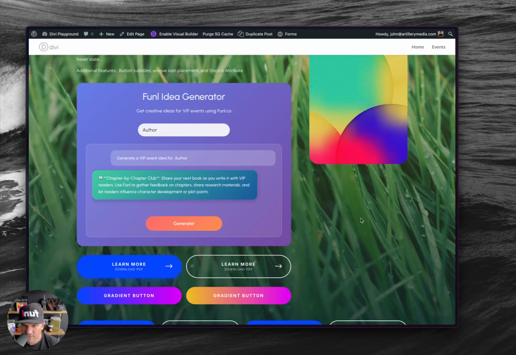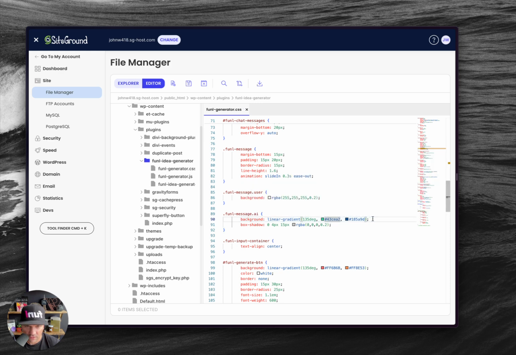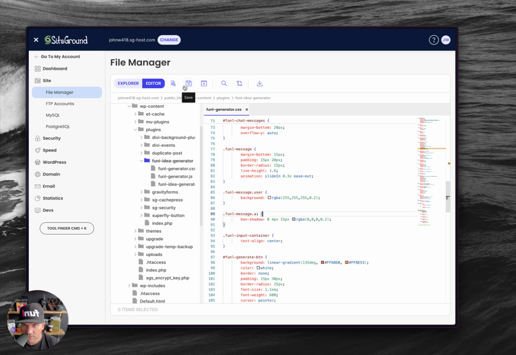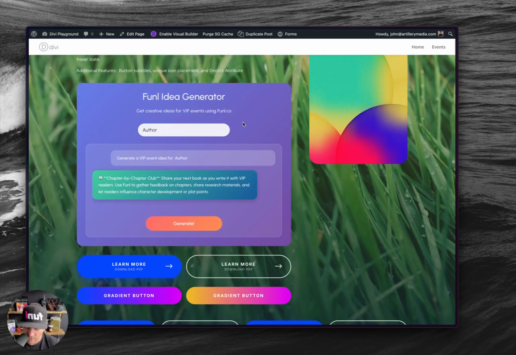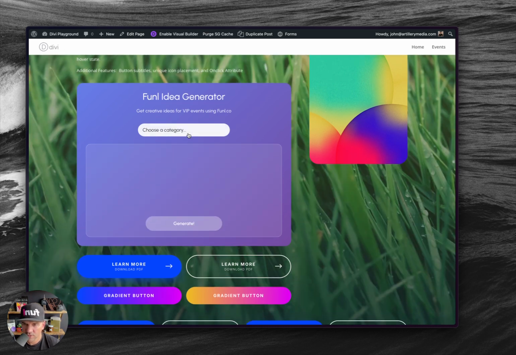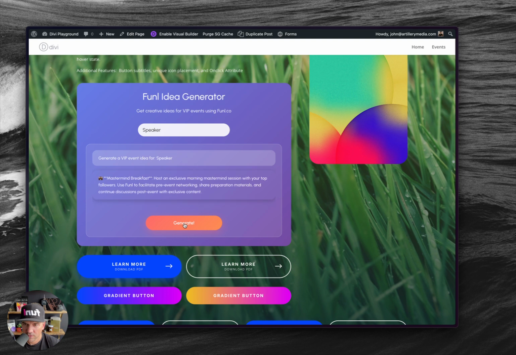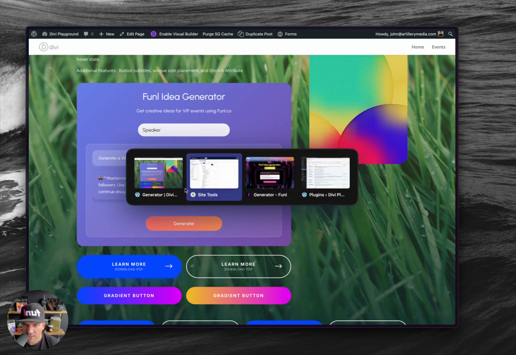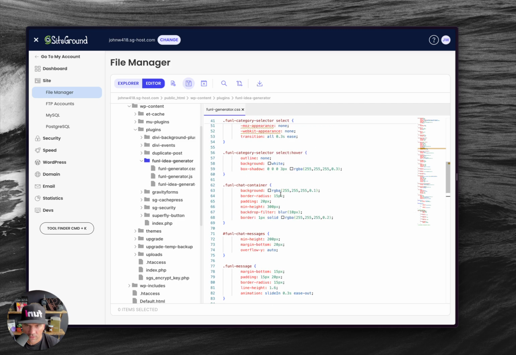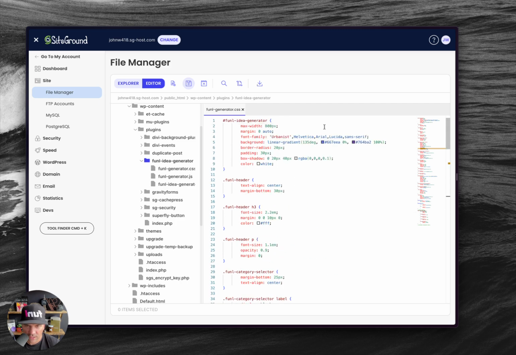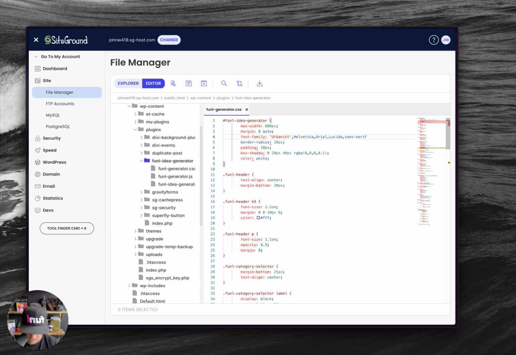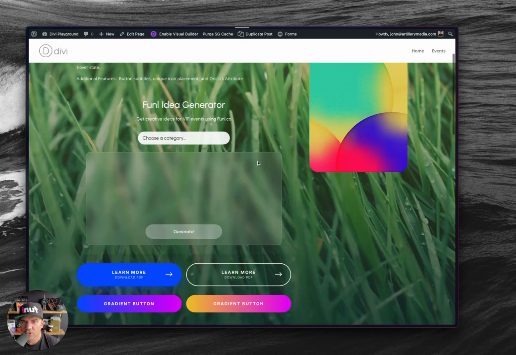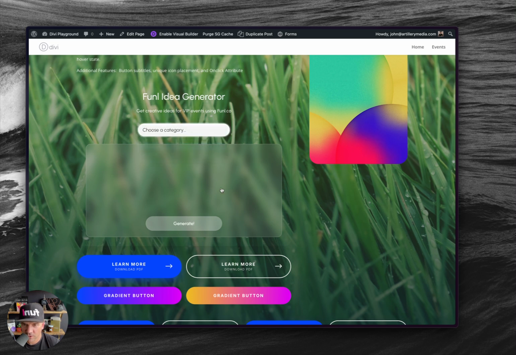And you know what? I just want to get rid of this. This background's terrible. Save. Let's see what we have now. Refresh. Not bad. Okay. And then let's see here. I want to get rid of this too, this background, because I liked having the. Refresh. There we go.